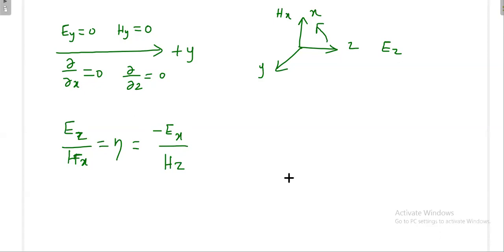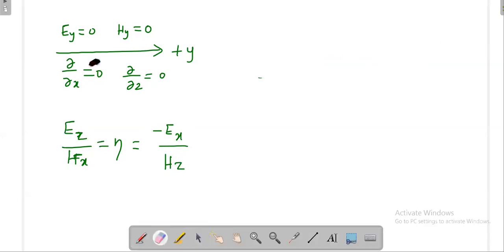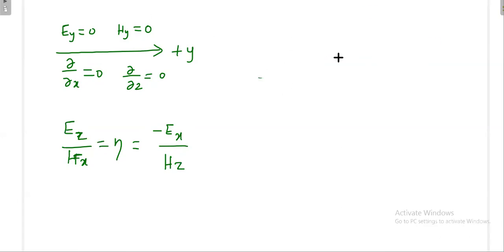Or otherwise, if I want to go in a negative y direction, how can I modify? Say for example, I will erase this. I want to go in a negative y direction.